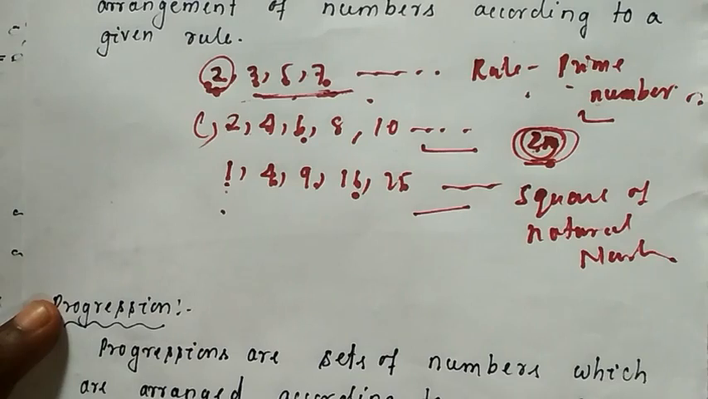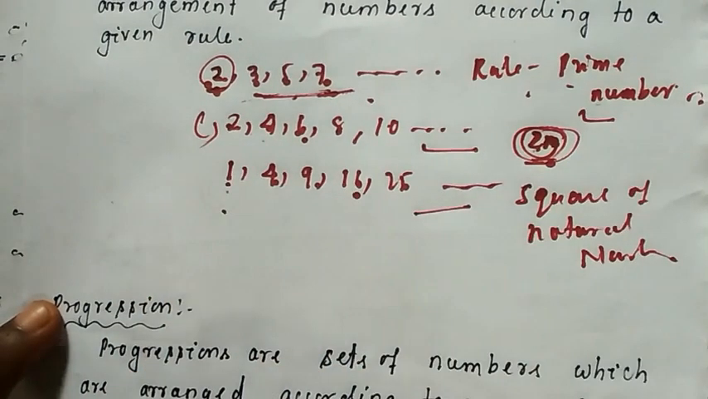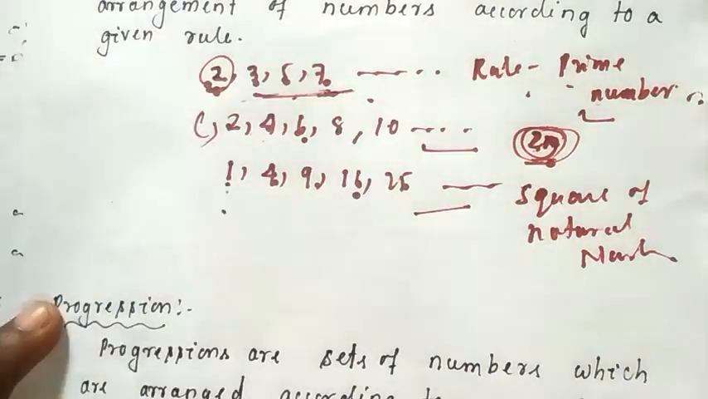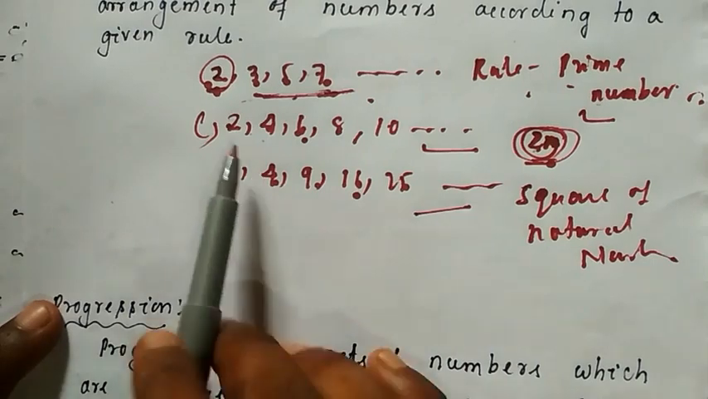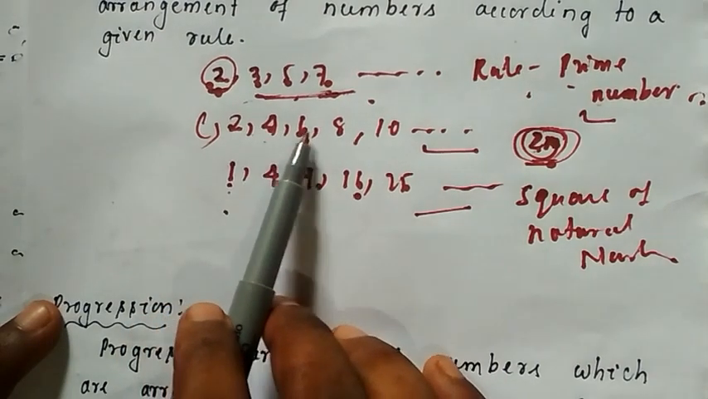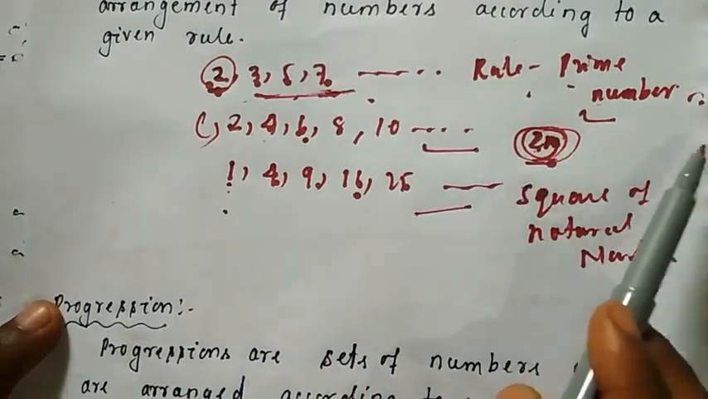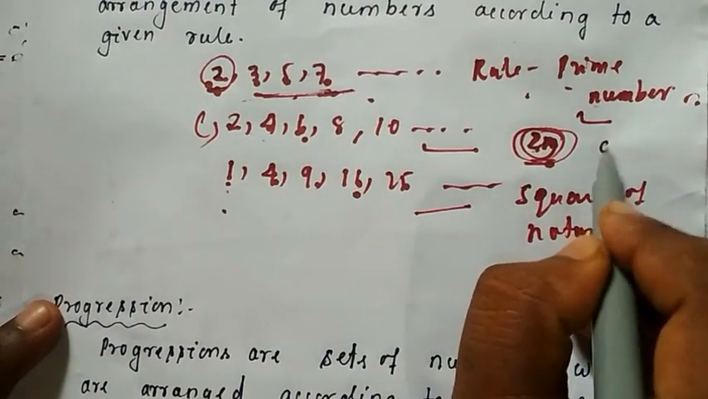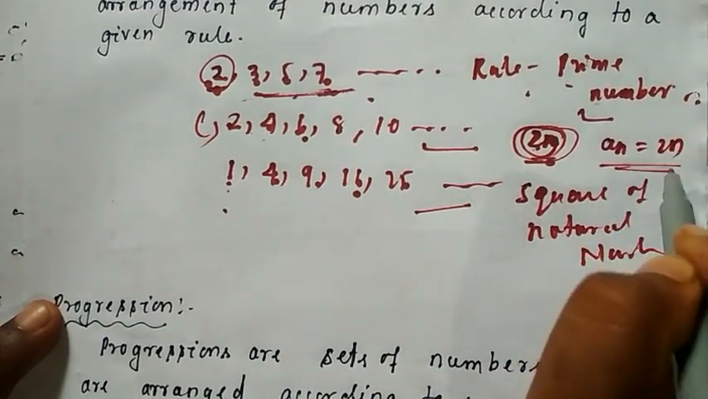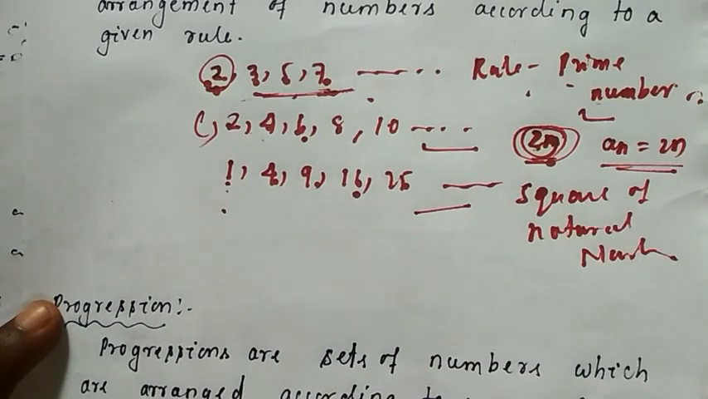General term means the last term. Remember, general term means the last term. Last term means the nth term. If there are n number of terms, the nth term. Suppose first term, second term, third term, fourth term, up to n number of terms are there. n may be the 50th term, n may be the 60th term, n may be the 70th term. So an is equal to 2n you can write, because that is the general term.